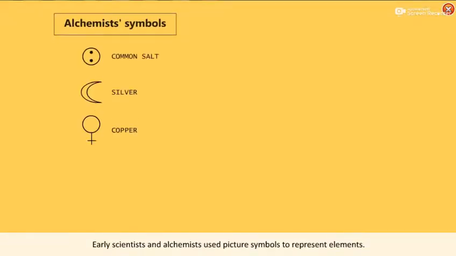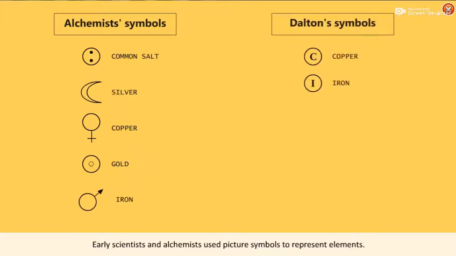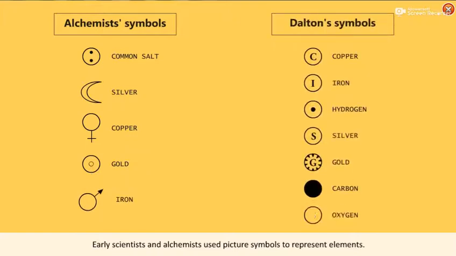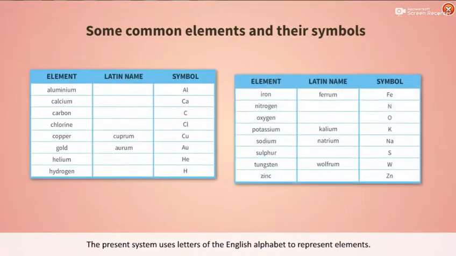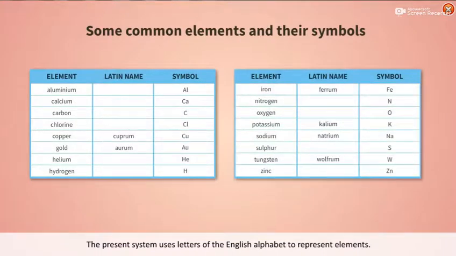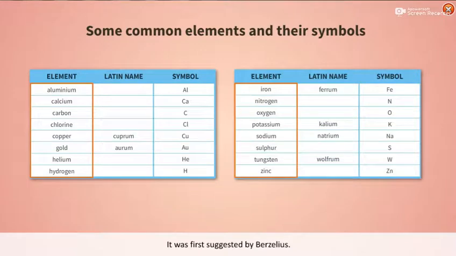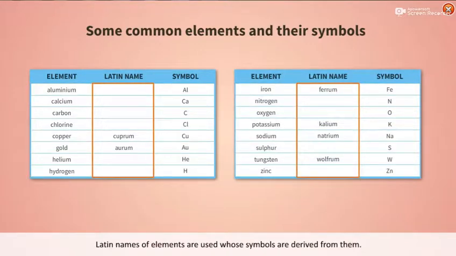Early scientists and alchemists used picture symbols to represent elements. As the number of known elements and compounds increased, this method too became tedious. The present system uses letters of the English alphabet to represent elements. It was first suggested by Berzelius. Latin names of elements are used, and their symbols are derived from them.